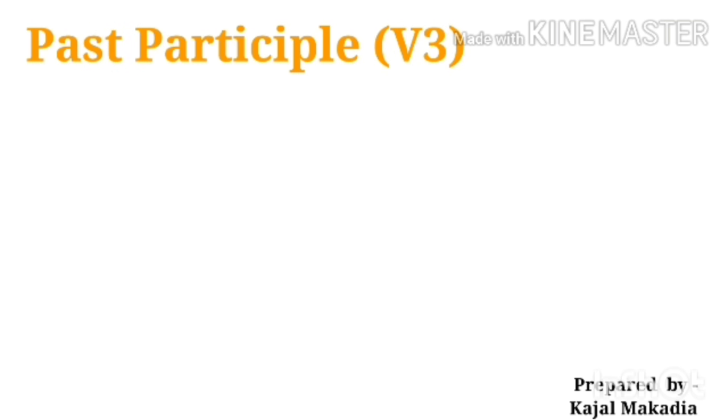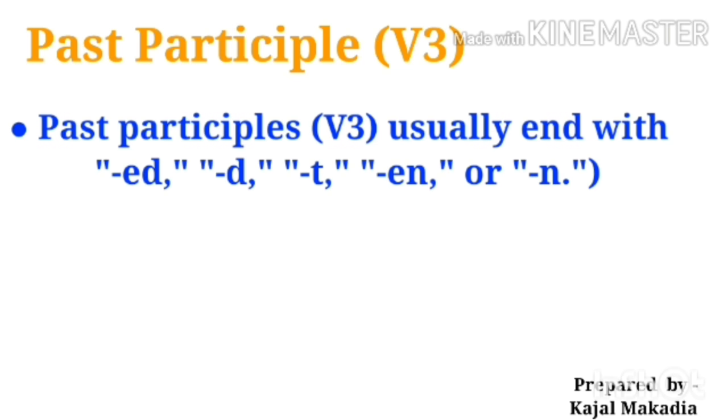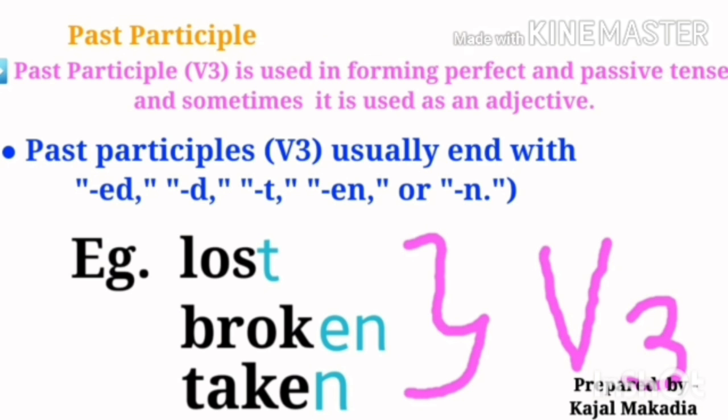Now next comes past participle. Past participle means V3, the third form of the verb. Past participles usually end with ed, d, t, en or n. In this example, lost, broken and taken, the last letters are t, en and n. It makes them V3. Lose, lost, lost; break, broke, broken; and take, took, taken.